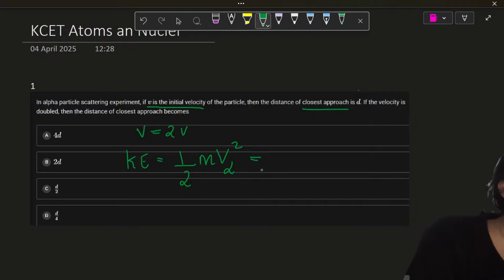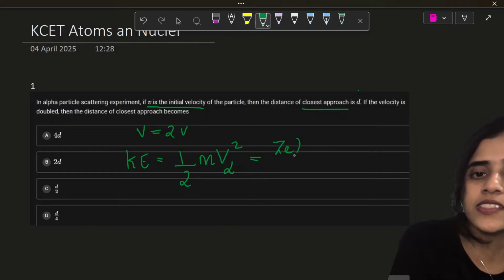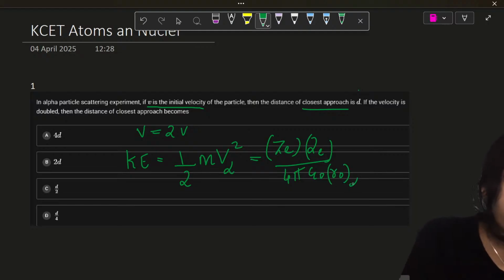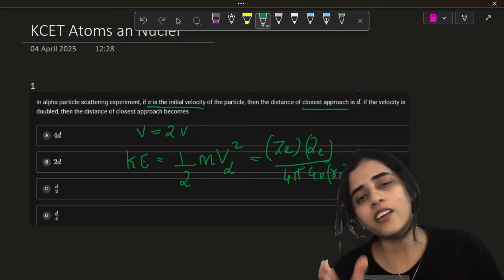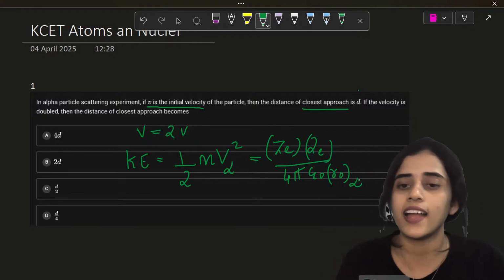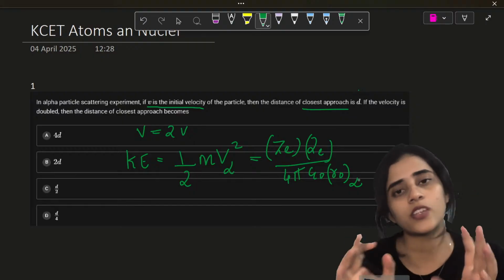Now this is equal to how much? We've also learned that kinetic energy is Ze times 2e divided by 4 pi epsilon naught r naught alpha. Now I am putting r naught alpha because it is the radius of the alpha. It's just r in the actual formula.